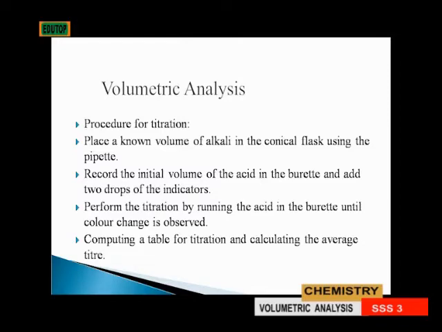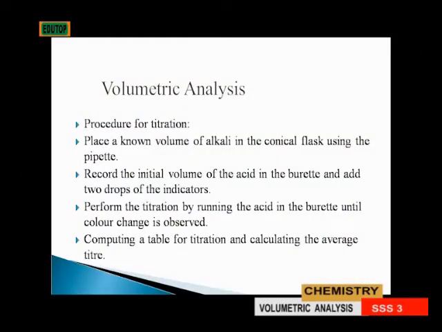Volumetric analysis. Procedure for titration. Place a known volume of alkali in the conical flask using the pipette. What is an alkali? An alkali is a basic hydroxide which is soluble in water. Record the initial volume of the acid in the burette and add 2 drops of the indicator.